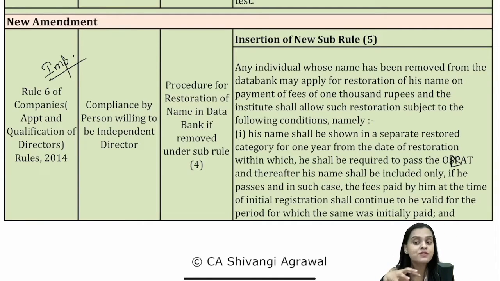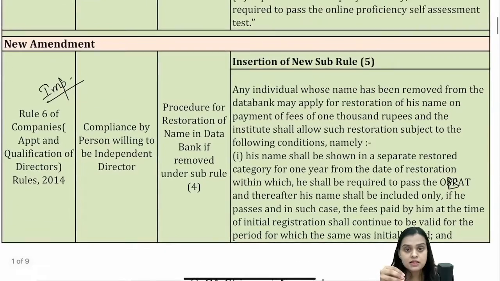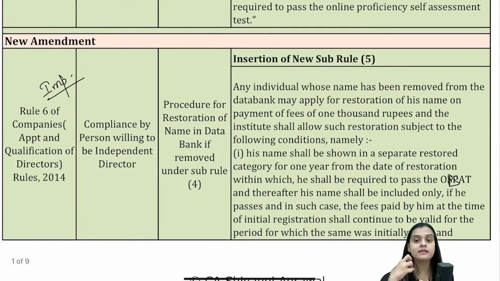But now they have given an opportunity to such individuals that if your name is removed, you can restore your name. How can you restore your name? You have to make a fee payment, and there are certain conditions which need to be complied with, and thereafter you can restore your name, which gives you a sigh of relief. Why? Supposedly you file an application in a government department.